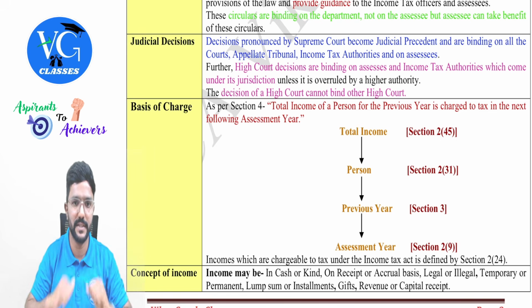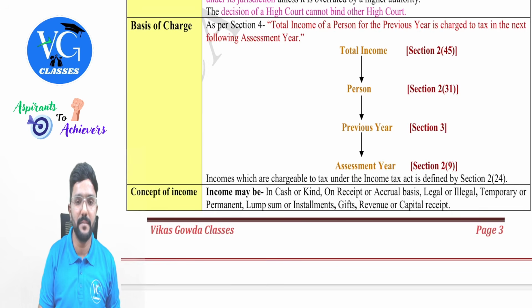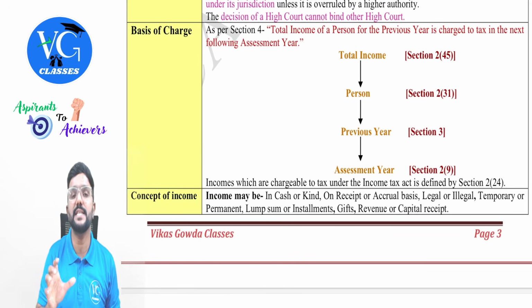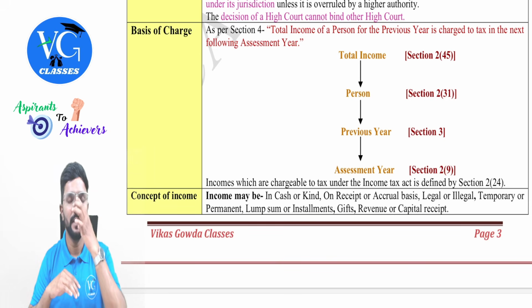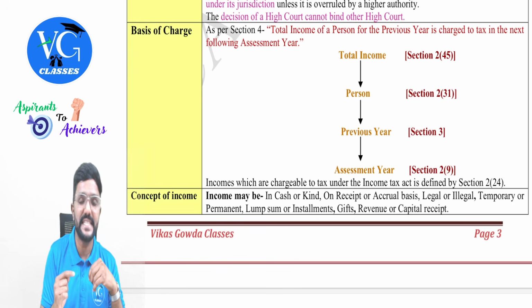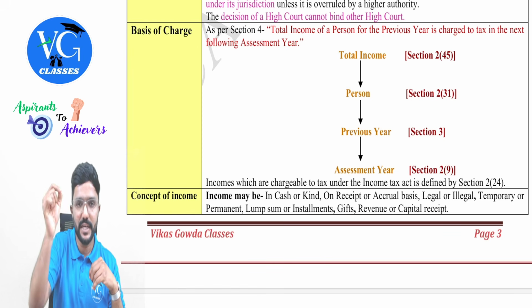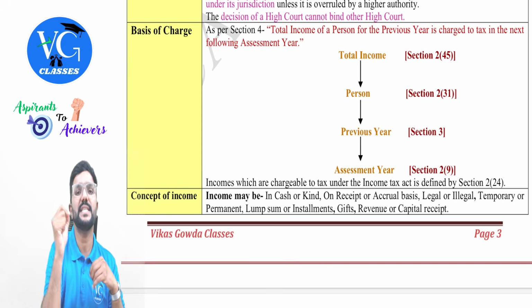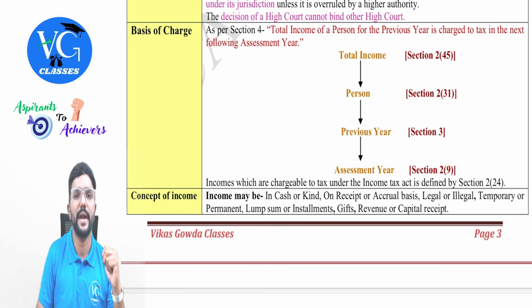Got it? Yes, sir. Then coming to the basis of charge, guys, in income tax we have two sets of charging sections. One is the general charging section, which is section 4, and the other one is the specific charging section. Specific charging section means the first section under each head. There are totally 5 heads of income in income tax, right? The first section under each head is a specific charging section which will tell what income is taxable under that respective head.